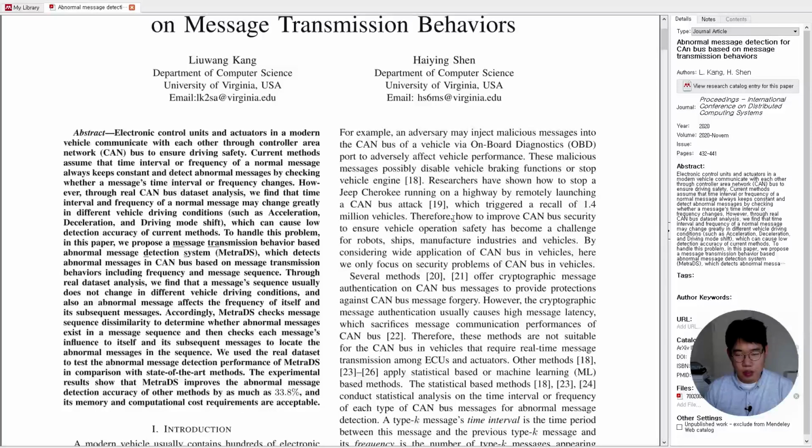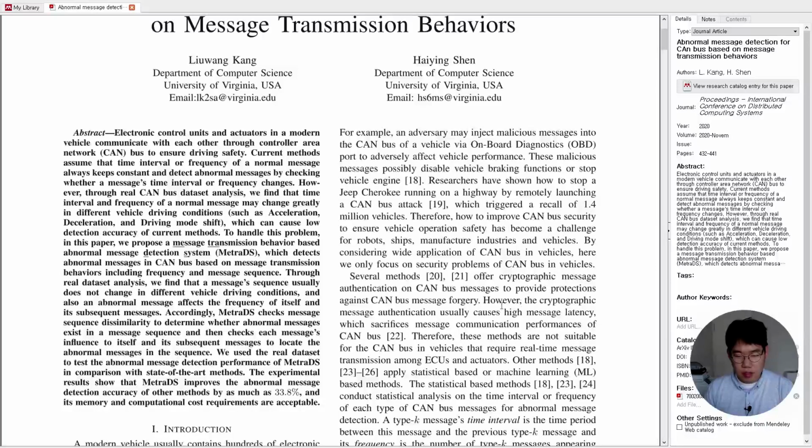Therefore, how to improve CAN bus security to ensure vehicle operation safety has become a challenge for robots, ships, manufacturing industries, and vehicles. By considering the wide application of CAN bus in vehicles, here we only focus on security problems of CAN bus in vehicles. Several methods offer cryptographic message identification on CAN bus messages to provide protection against CAN bus message forwarding.